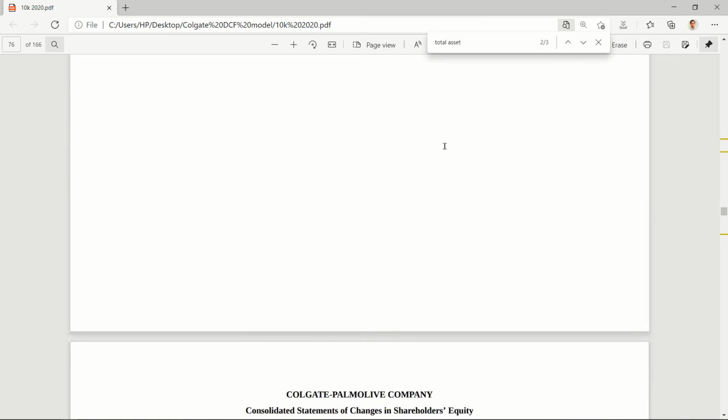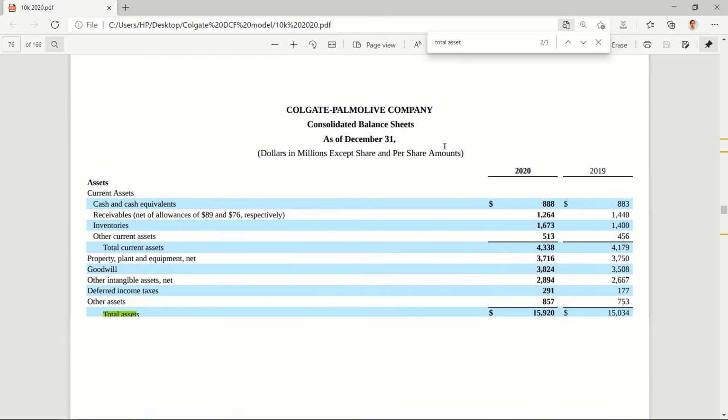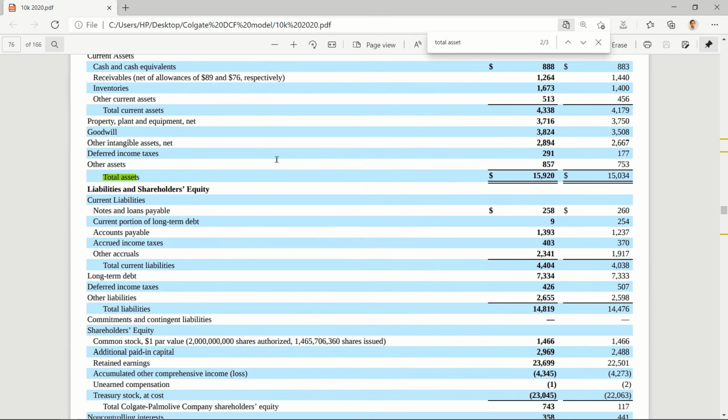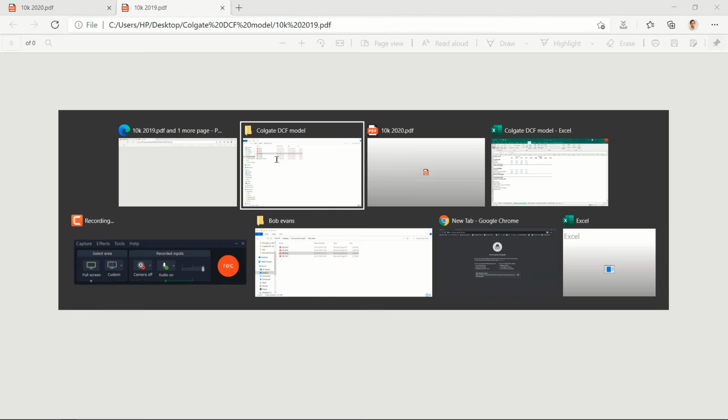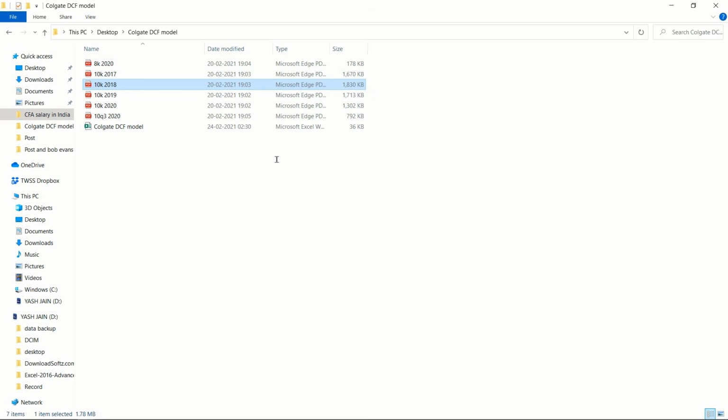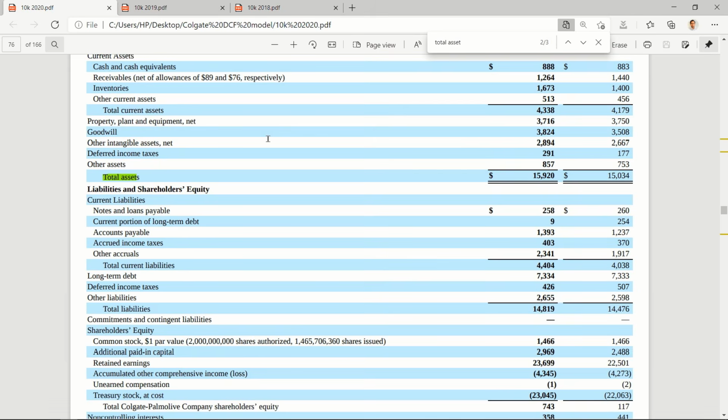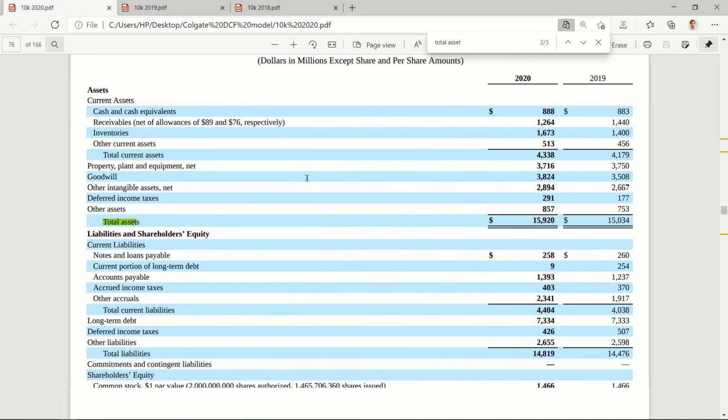Just go to the balance sheet. You'll have only this year's and last year's balance sheet, so open the 2019 report and the 2018 report, and just enter the data that is required.